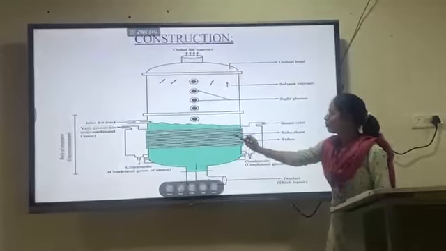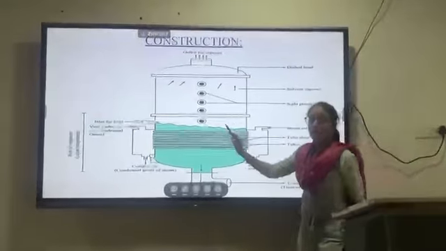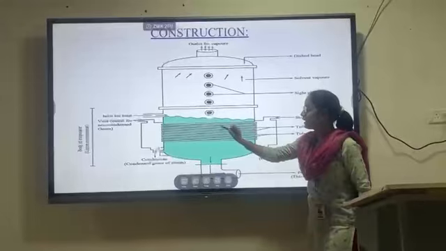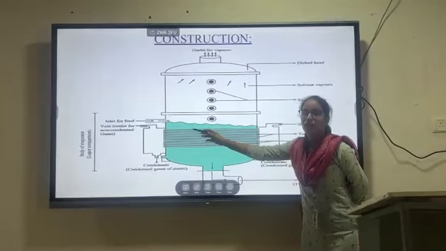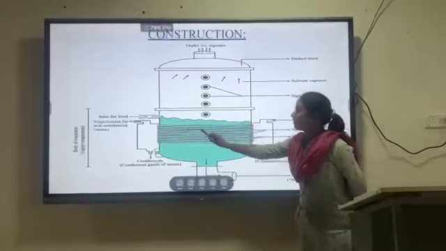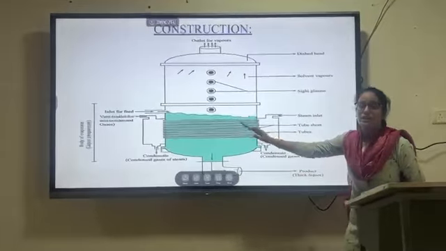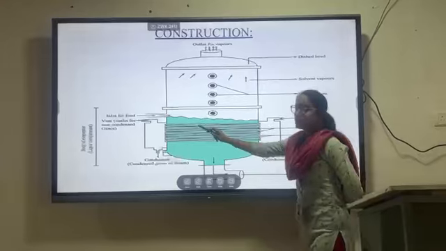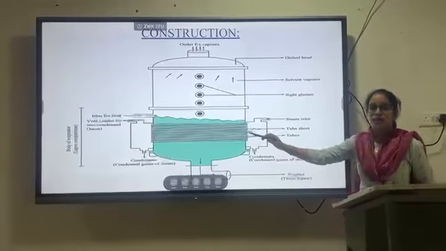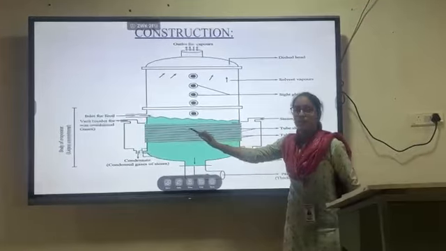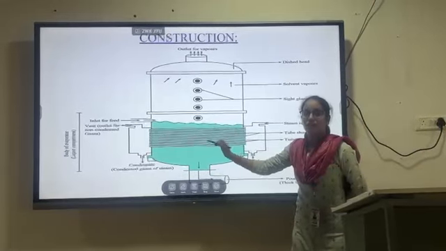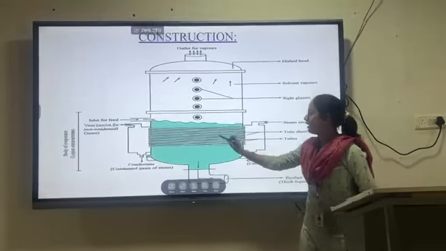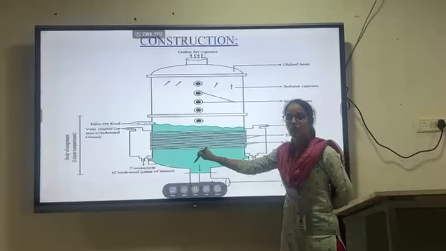These horizontal tubes will receive the heat from the steam, and they will conduct the heat to the liquid. The liquid will receive the heat from the tubes, and the liquid will get heated. So here also the mechanism involved is conduction. Conduction means the heat will be transferred from one medium to another medium. So here the heat will be transferred from the tubes to the liquid.